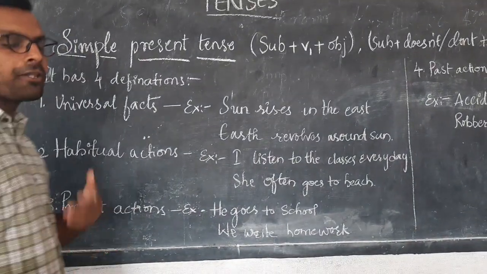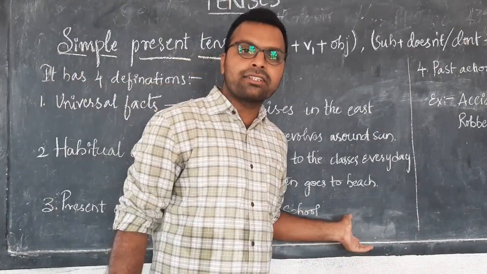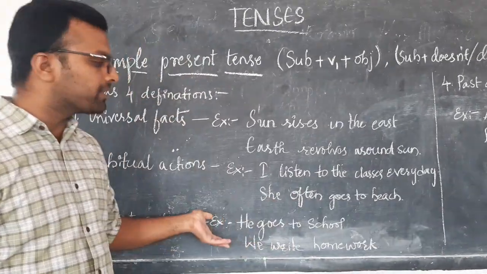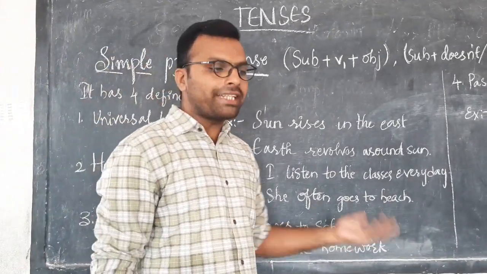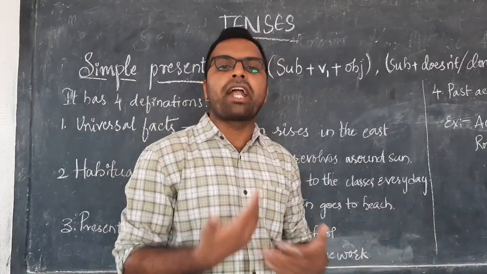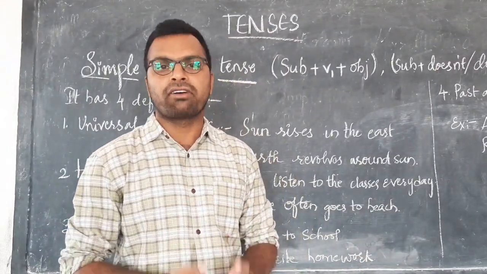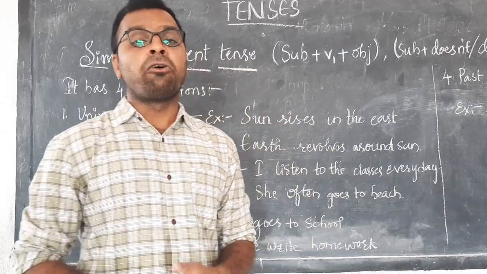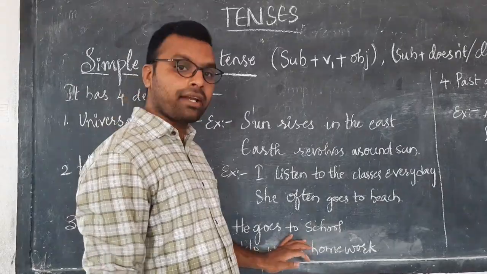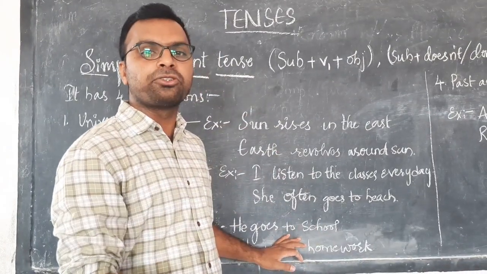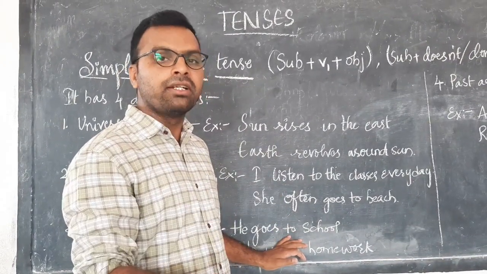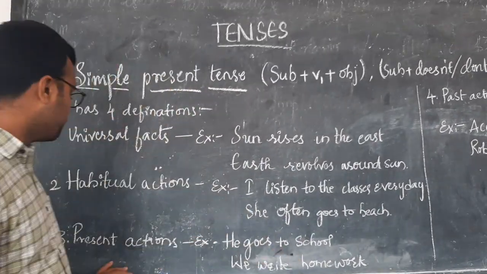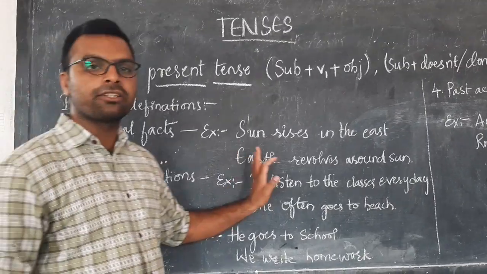The present action, this is where many people make a mistake. In place of the simple present, they use the simple future. For example, if you want to write the homework right now, what people use is, I will write homework. It's not I will write homework, it's I write homework, because already you are ready to do it. At the present moment, you are already ready to do, so you have to use the simple present only.